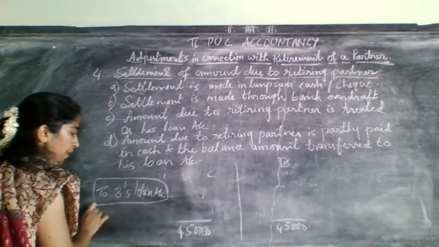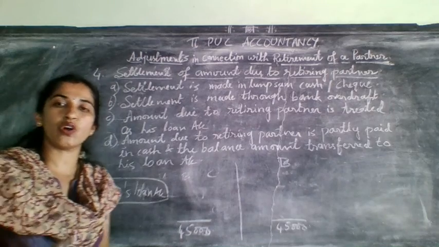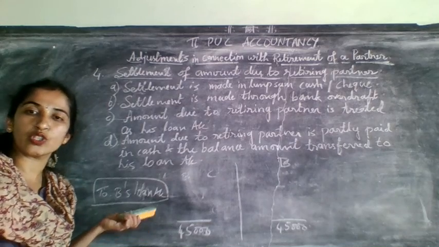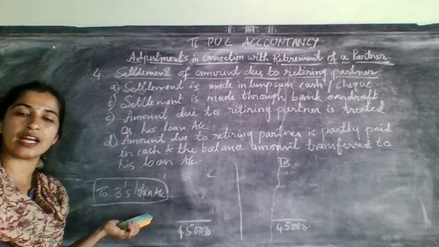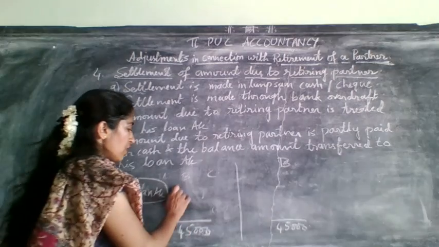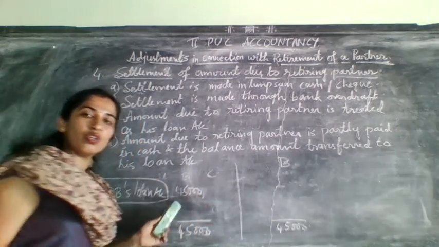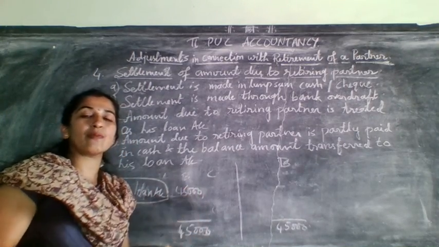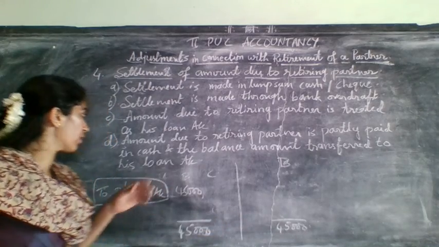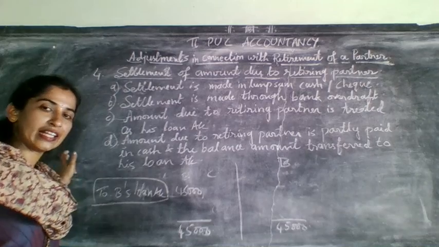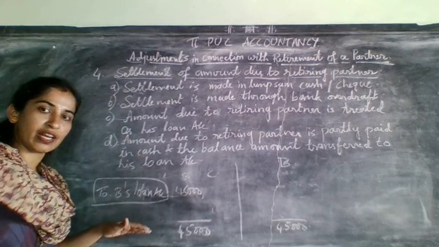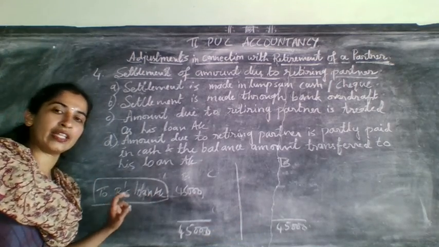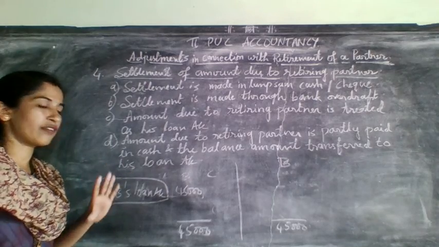And this will be separately shown on the liability side of the balance sheet as B's loan only. You need to show this separately on the liability side as B's loan account. How much is it? 45,000, means this 45,000. Don't add this amount to which one? Don't add this amount to partner's capital account. Last time at the time of admission of a partner, what were you doing? On the liability side, you were writing it as capitals, correct? A, B and C, you will write that and you will add it and write it in the outer column, correct? Now, at the time of retirement, you can't do like that. Instead of that, what you need to do?